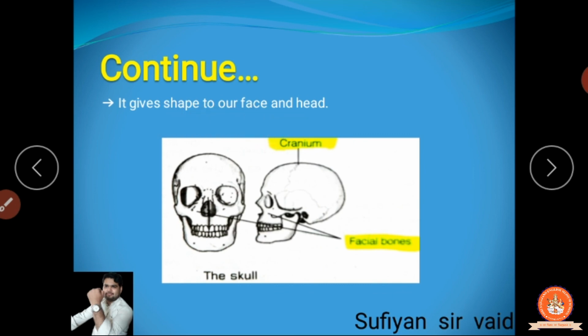Now what is the cranium? The cranium is the upper portion. This is the cranium, the plate-type structure which is fixed very tightly. And the facial bone is this, where you can look at your eyes, nose, and upper jaw. This is the facial bone. It gives you the structure of your face.